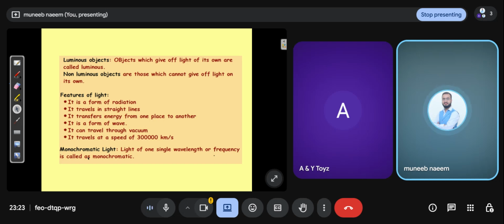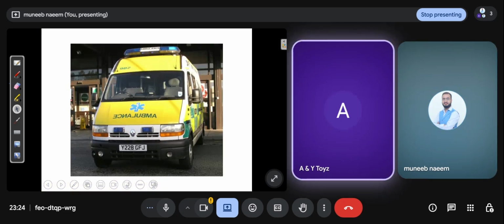For example, laser light is red in color, and these lights have the same wavelength or frequency, so they are monochromatic. Do you understand? Yeah. Okay.